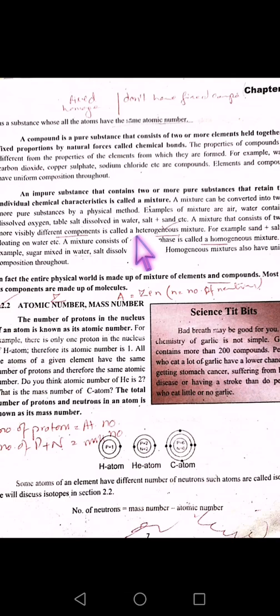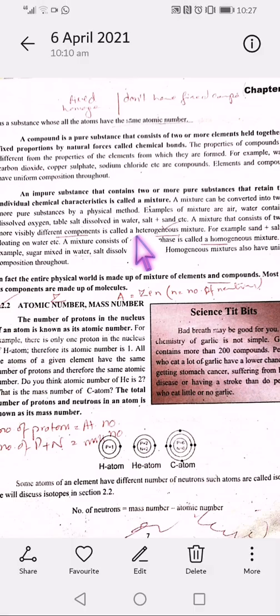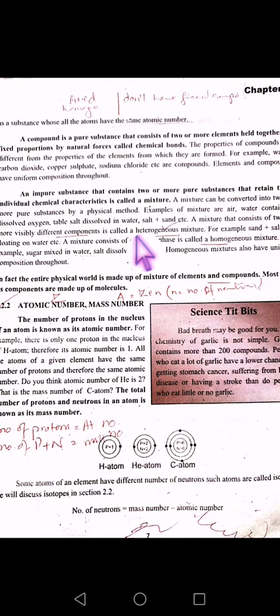For example, if I add sand and salt in a beaker or a cup, I can visibly differentiate this is sand in it, this is salt in it. Same with oil floating on water. I can see it and tell it is an impure mixture. I can visibly differentiate the layer of oil and the water below it.